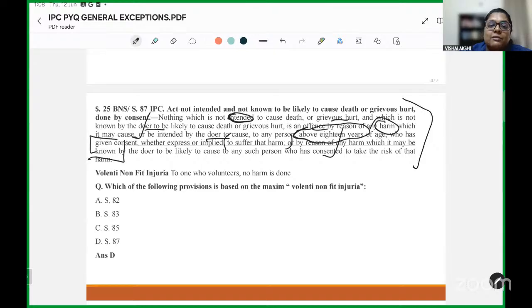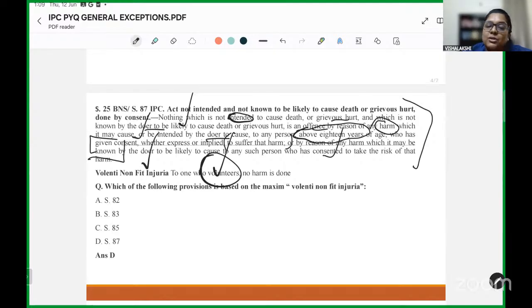It simply means that where a person is above 18 years of age and has consented to something, and the person who is taking the consent has never intended to cause death or grievous hurt, or he did not even know that it is a likely outcome, then in such situation, if harm is caused where the consent is present, or such harm is caused which is known to be likely to take place in such an action, then in that situation you cannot make the person causing harm liable, because you agreed to it, you volunteered to it, you consented to that action.